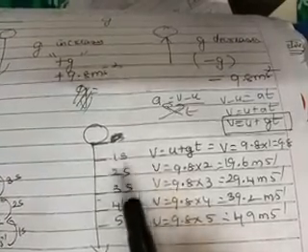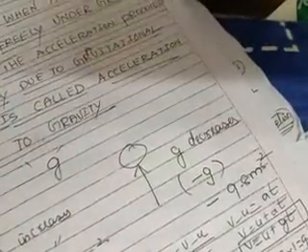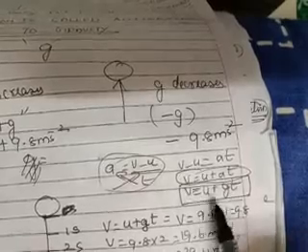So imagine a body is falling freely. First it is at rest, then it takes 1 second, 2 seconds, 3 seconds, 4 seconds, 5 seconds. Now you know the formula: a is equal to v minus u by t, or v is equal to u plus at. But in this case, since acceleration is due to gravity, you just slightly change the formula. Instead of at, you write gt. v is equal to u plus gt.